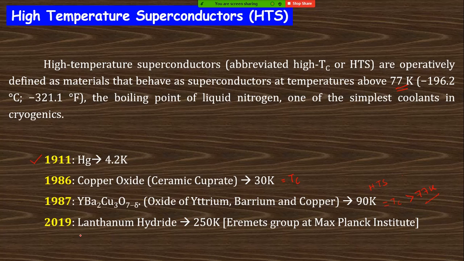Another one, in 2019 lithium hydride was developed whose TC is 250 Kelvin. It's much higher and can be used in different measurements easily because the cost to reduce the temperature is much less, right? This was developed by a group at the Max Planck Institute. Okay, this is some examples.